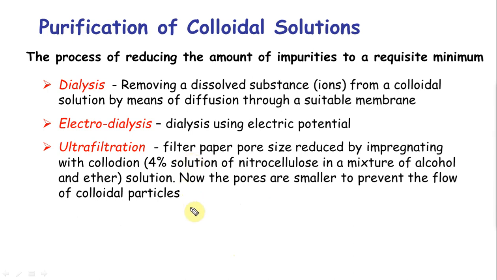The next is ultrafiltration. Now take a filter paper for example. Filter paper, if you see under the microscope, you're going to see grids. This is a filter paper. Then this is a colloid. Now, according to my diagram, you see that the colloid can pass through the filter paper. So filter paper is not useful.